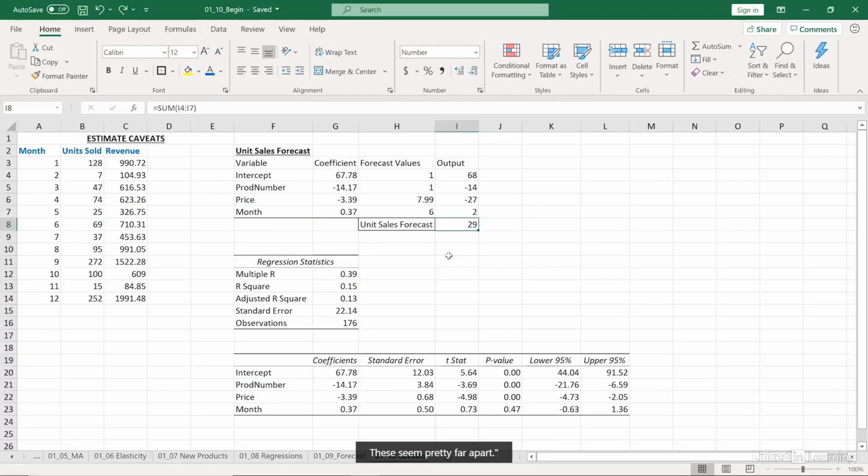you might say, well, what's going on here? These seem pretty far apart. And you're absolutely right. There's a few reasons for that, and you want to be aware of this. Number one, regressions are great in some contexts. The more data we have, the more accurate your regression will be in general. We only had 176 data points here that we could use based on 178 rows of data.